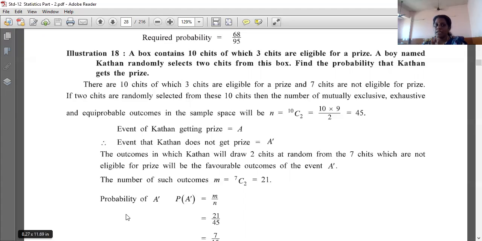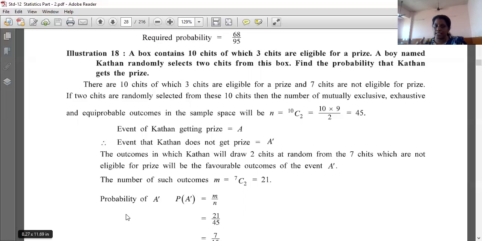Okay. So if 2 chits are randomly selected from these 10 chits, then the number of mutually exclusive, exhaustive and equiprobable outcomes in the sample space will be what? You have to select from that box. I have mixed up everything, the prize-getting chits and the empty chits. Now in the box a total of 10 chits are there, and I don't know which has a prize and which does not, and I have to randomly select 2 chits. Okay. So what is the possibility?